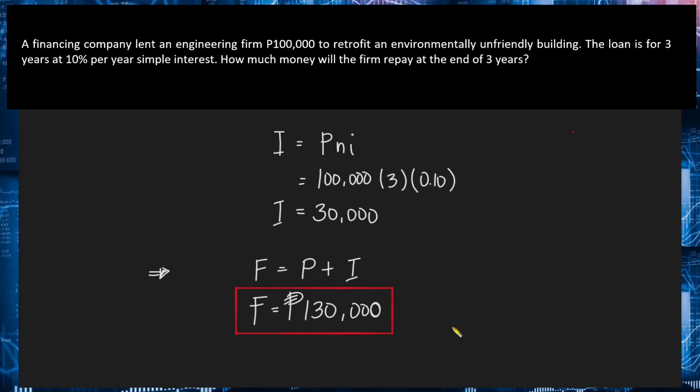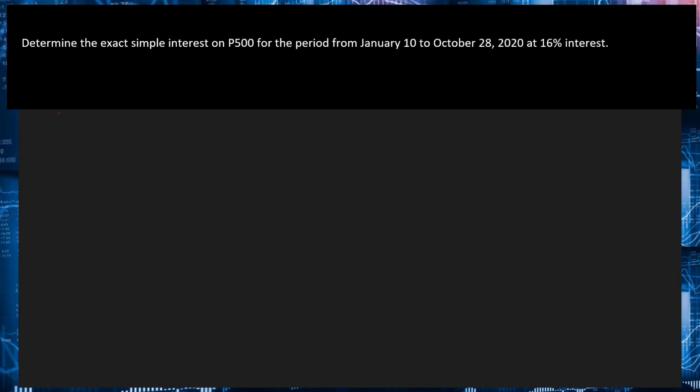Okay, so for our next example, determine the exact simple interest on 500 pesos for the period from January 10 to October 28, 2020 at 16% interest. So the problem requires us to compute the exact simple interest. So we have to consider the exact number of days then. Now, the given interest rate, since hindi niya sinabi, no, we will just assume that it is applied annually.